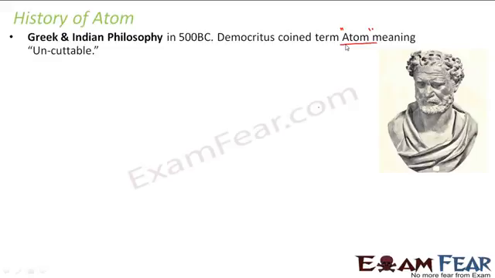However, later it was found that an atom is also further divisible. That is, atom also consisted of electron, proton and neutron. In fact, even after a couple of years, it was found that even those electron, proton and neutron were also further divisible into smaller particles. However, somewhere around 500 BC, it was assumed that atom is uncuttable. So that is why Democritus named it atom.